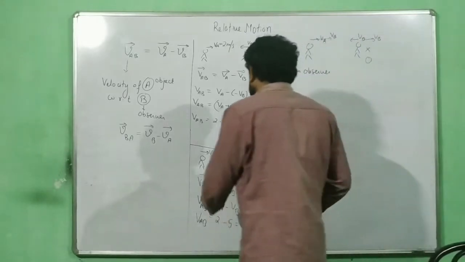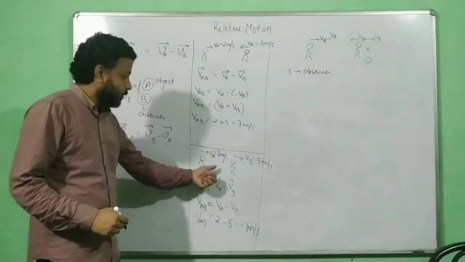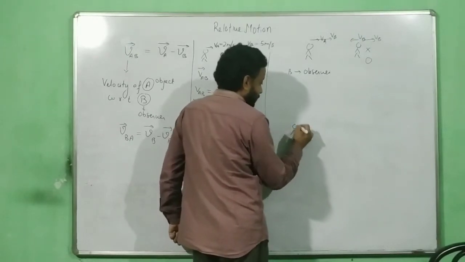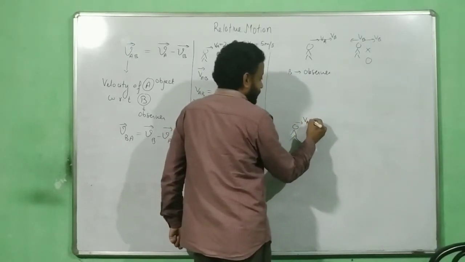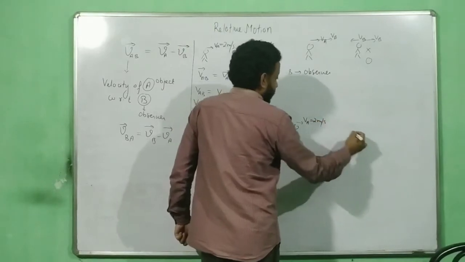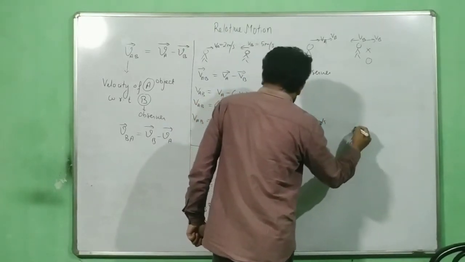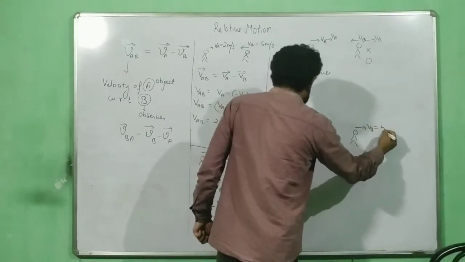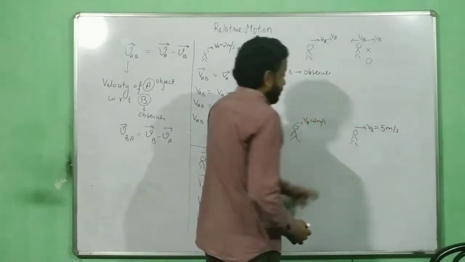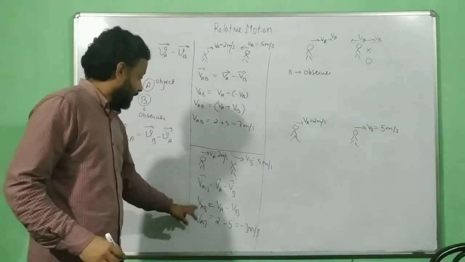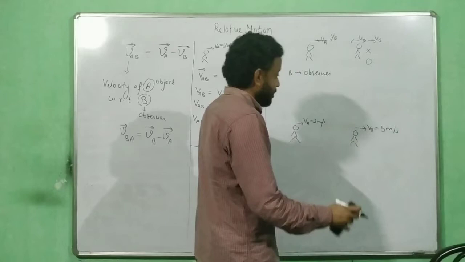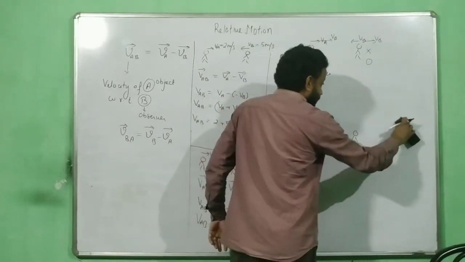Okay. So if I have to do this question over here, now look at what is happening. If I consider this one is having a velocity of VA which is equal to 2 meter per second, and this is having a velocity in this direction as VB equals 5 meter per second. Now, if B is my observer, as discussed, B is my observer, VAB. If B is my observer, first you have to do one thing: get rid of this velocity.